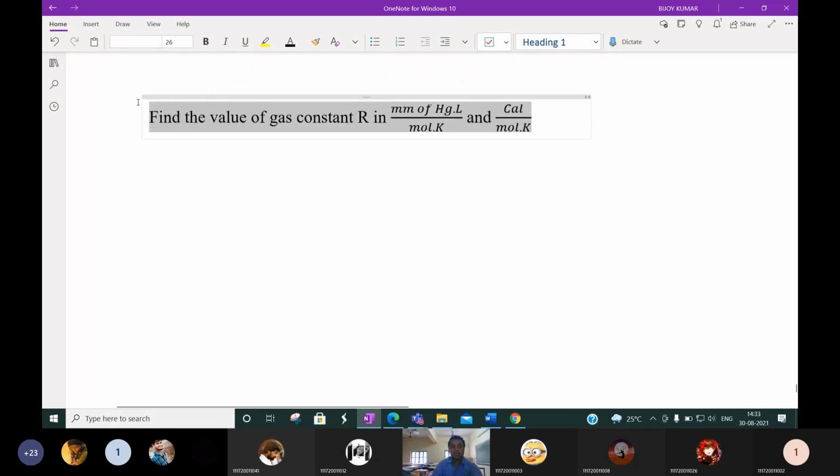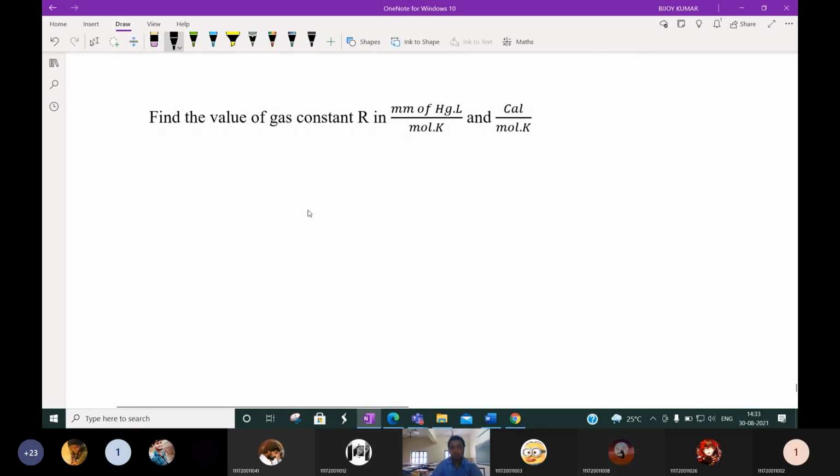Find the value of gas constant in mmHg L by mole into Kelvin in calorie per mole into Kelvin. Okay, how to find out? This is just a unit and conversion formula. Past introduction we studied the same type of problem. So we know that R is equal to PV by nT.